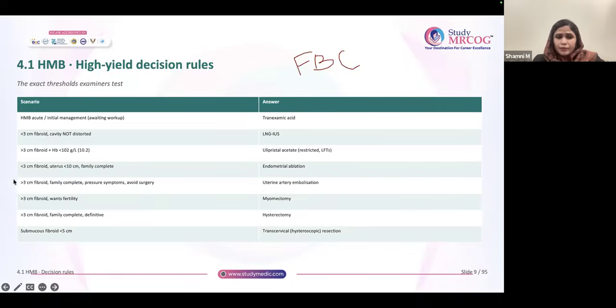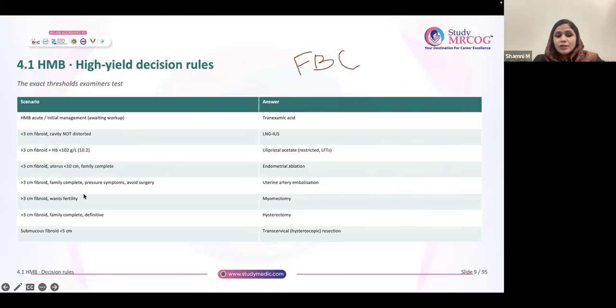Fibroid less than 3 centimeter, size of the uterus less than 10 centimeter. Family is complete, and all other options have already been tried. She has tried everything, it's not working. Now she wants the next level of treatment. Fibroid is less than 3 centimeter, size of the uterus is less than 10 centimeter. The answer is going to be endometrial ablation.